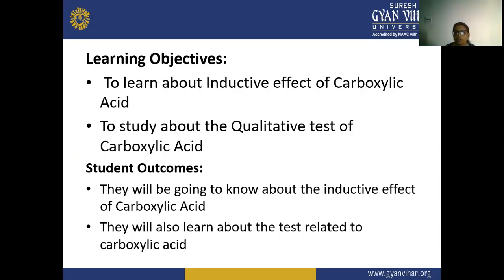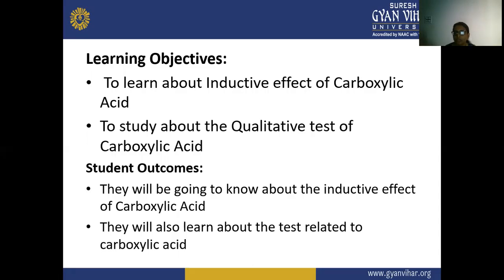We also discussed that carboxylic acids are present in natural sources, like citric acid in citrus fruits like lemon. Lactic acid is also a carboxylic acid, present in milk, that is, sour milk. So we have discussed much about this carboxylic acid.